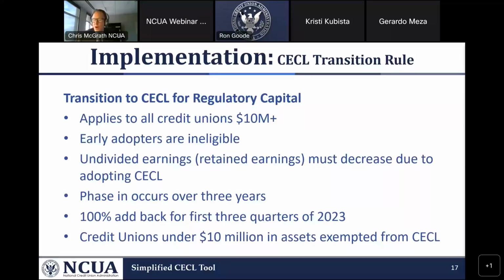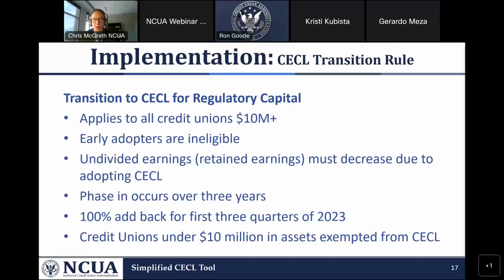The general ledger always needs to be in compliance with GAAP. The CECL transition rule is not establishing GAAP. It's actually establishing the regulatory capital. As I said earlier, there's nothing that's done in a general ledger.